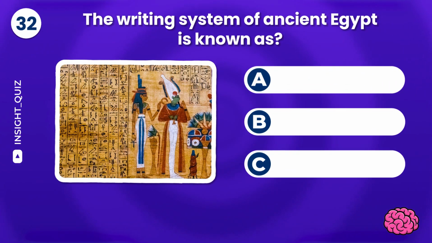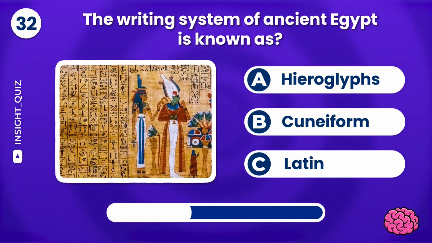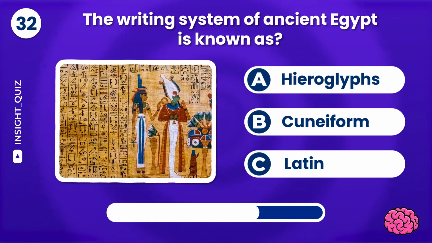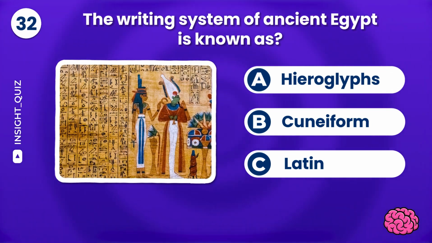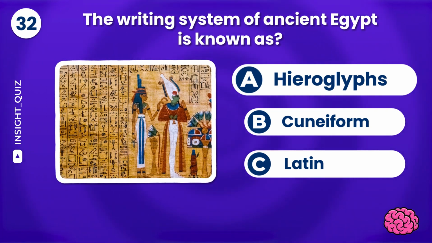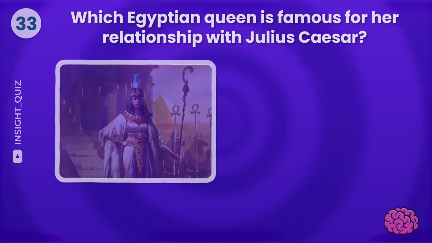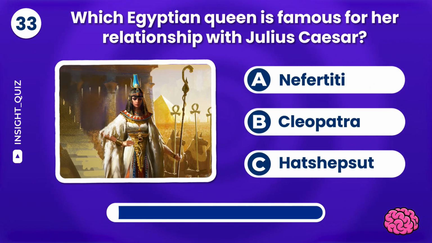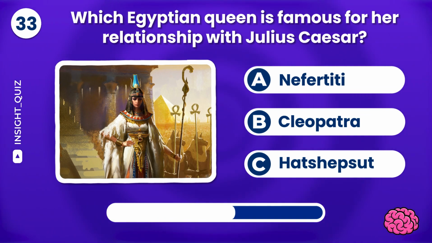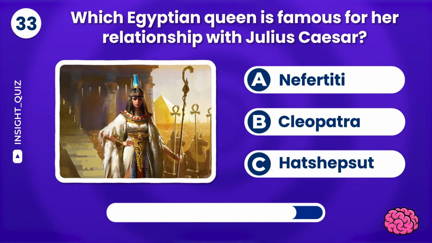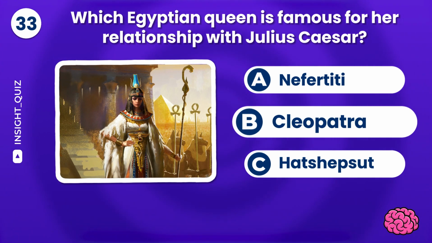The writing system of ancient Egypt is known as hieroglyphs, cuneiform, or Latin? The answer is hieroglyphs. Which Egyptian queen is famous for her relationship with Julius Caesar? Nefertiti, Cleopatra, or Hatshepsut? Correct! Cleopatra.